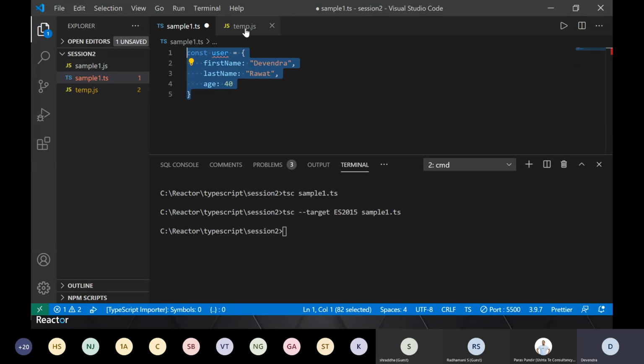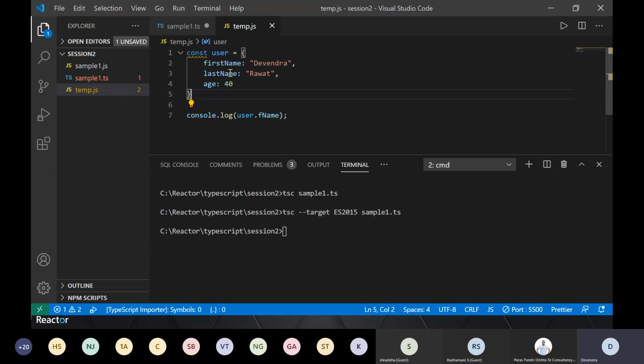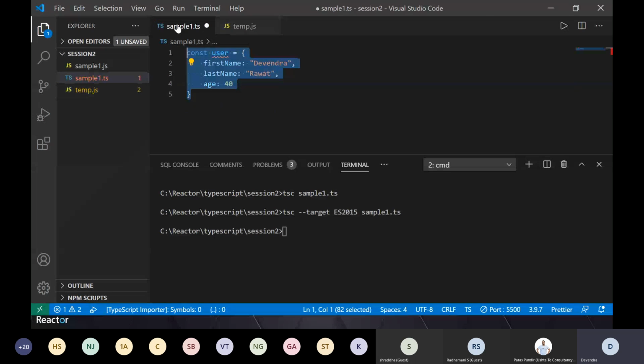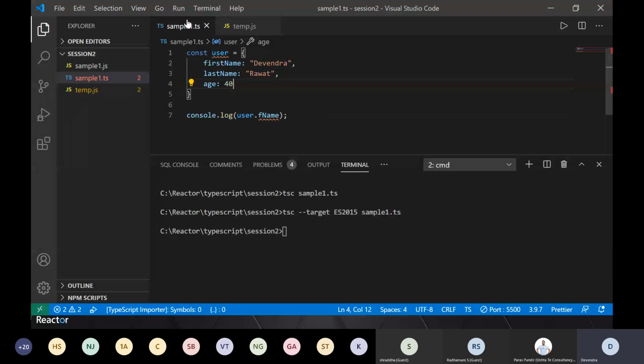But for now, forget about ECMAScript. That's what I wanted to cover with ECMAScript, so you can ignore that. Now let's say I come here. As I mentioned, TypeScript is a superset of JavaScript. Same code I can write here, right? But when I write the same code here, what is happening? I created a structure user which has first name, last name, age, and I am putting user.firstName.